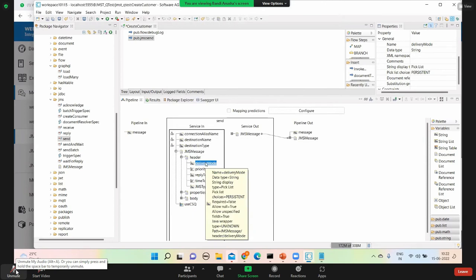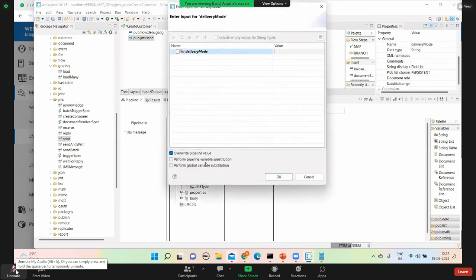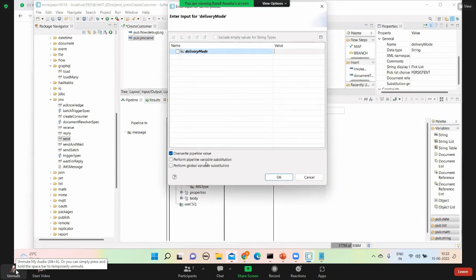Delivery mode is only applicable in case of queue. In a queue, we know the message will be persistent, maybe in memory, or in the database or file system.